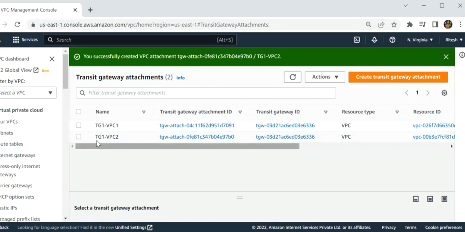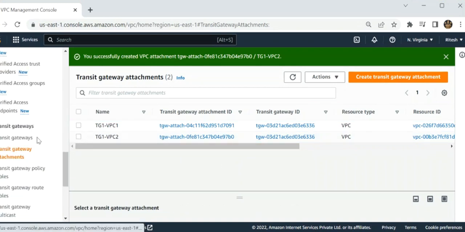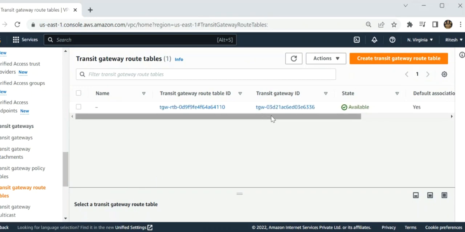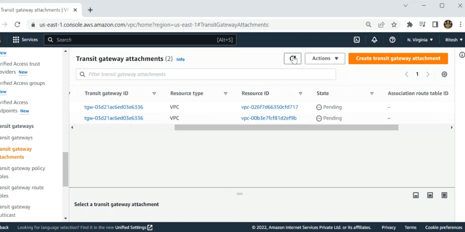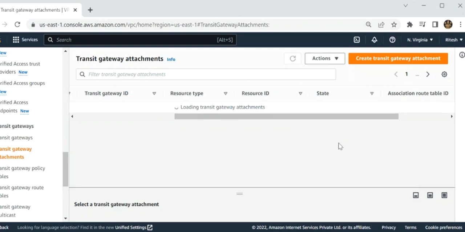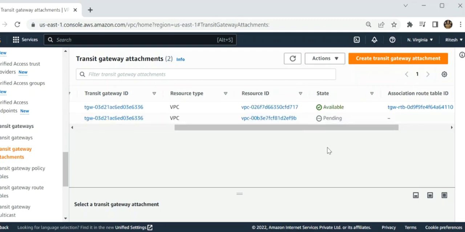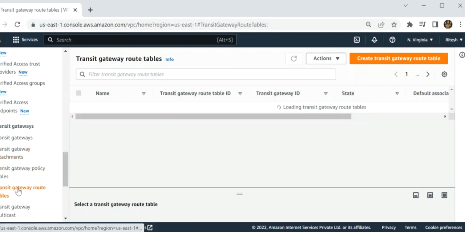Now I have to check whether these have all been created and are available. Click on the gateway route table. One is available, another is not available over here. I have to scroll and check. Both are pending, so I have to refresh it. One is available and another is pending. It takes time, but it will become available. Now these both are available.